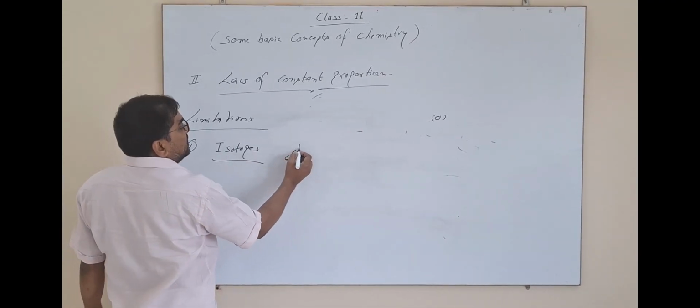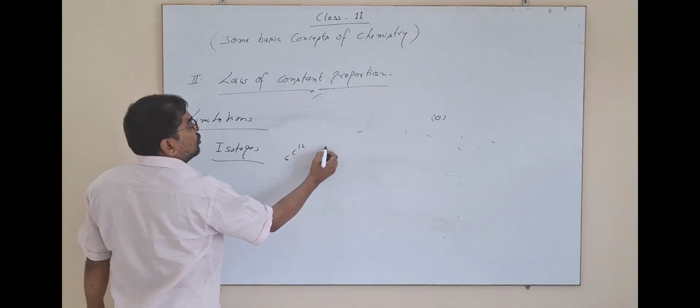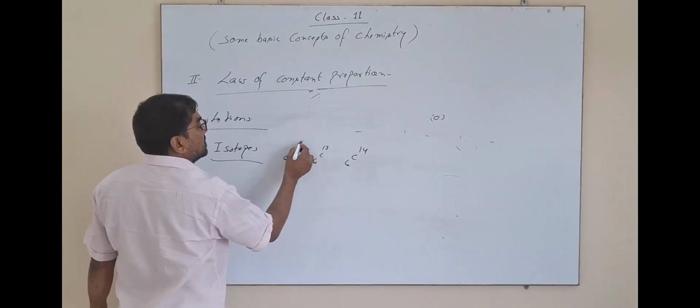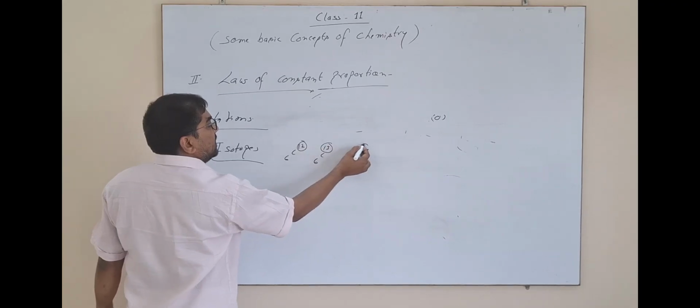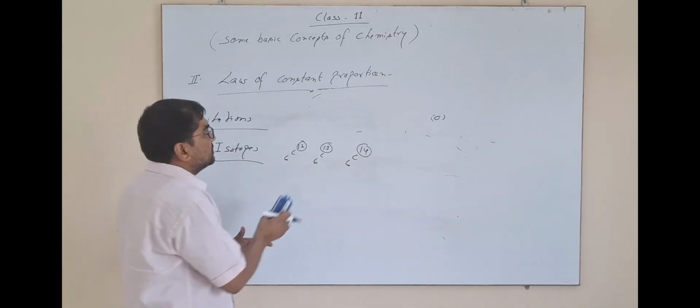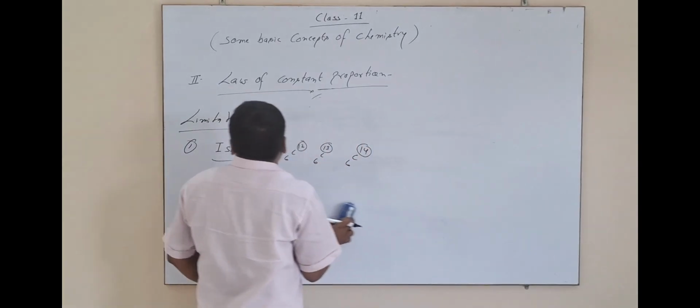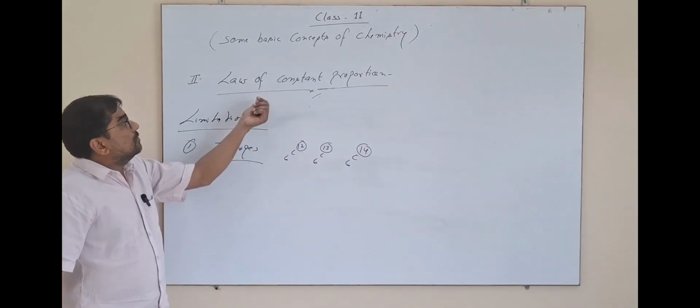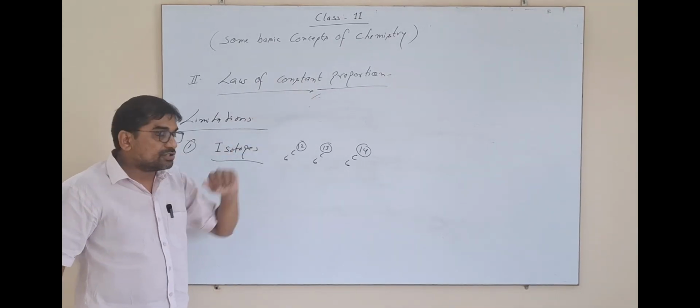Isotopes of an element have identical atomic number but different atomic masses. So isotopes do not follow the law of constant proportion.